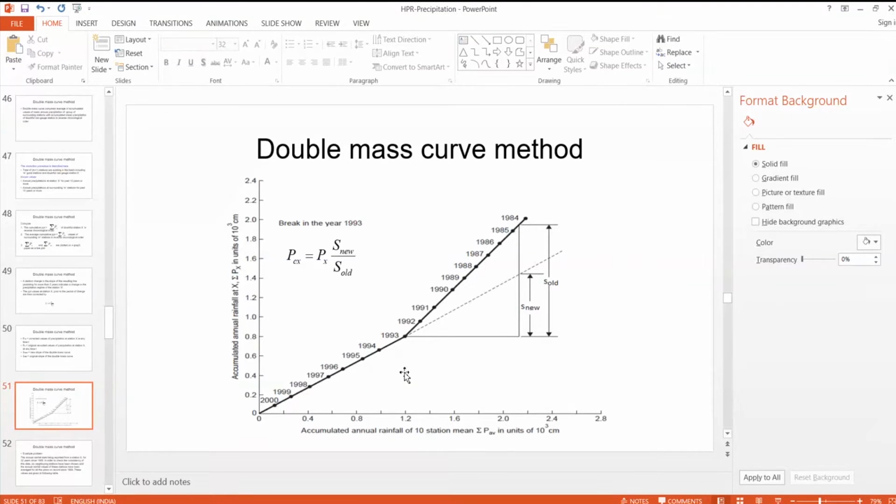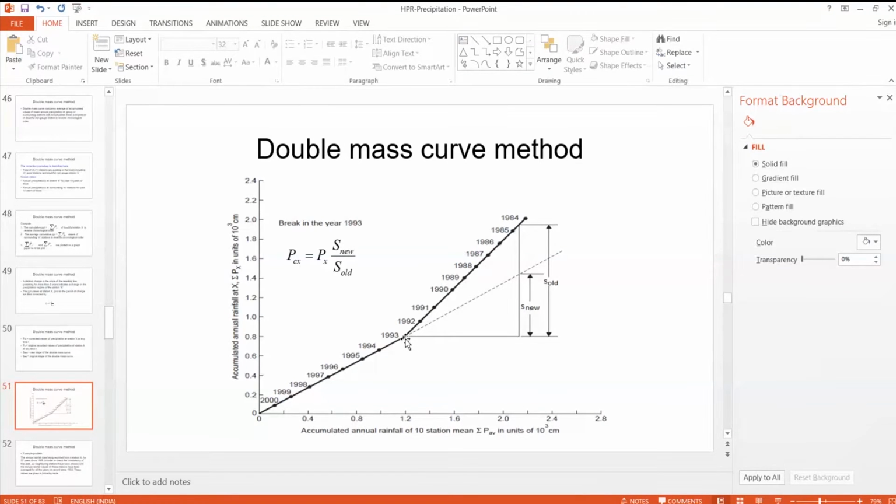So we will take average of these annual rainfall at 10 stations, and then we sum it in reverse chronological order, and similarly we will accumulate that annual rainfall at station X in a reverse chronological order. So when we plot, we'll get this curve, and this curve changes its slope at 1993.